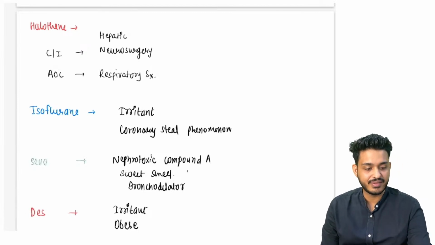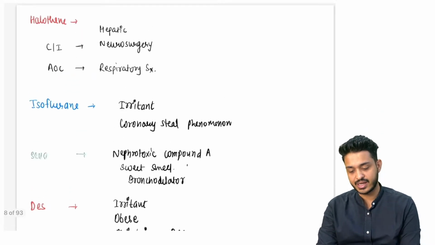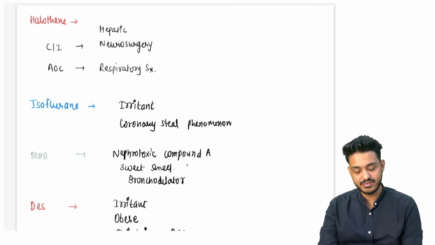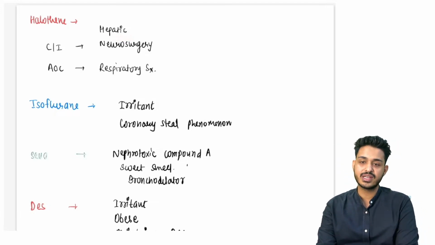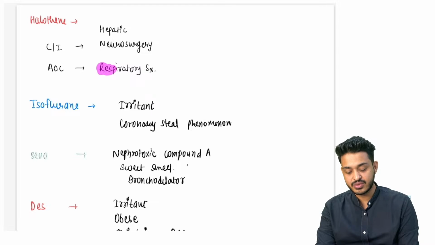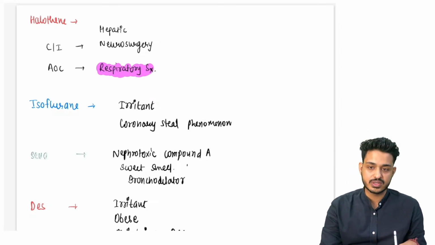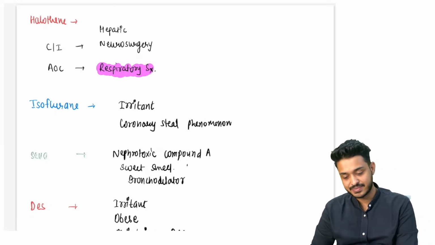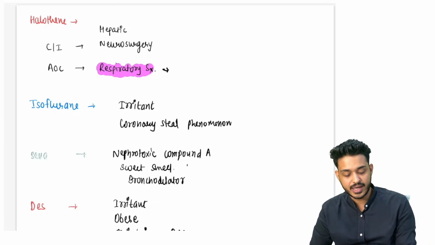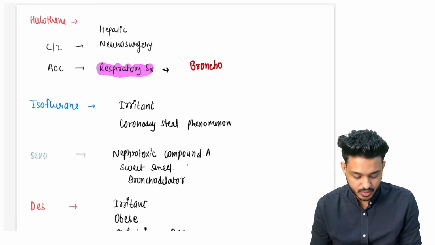First thing that is going to be halothane. Remember halothane, IV inhalation से start करते हैं. Halothane is going to be utilized for respiratory surgeries. It is going to be the agent of choice in respiratory surgery. देखो सिंपल जो क्वेश्चन पूछते हैं, we are going to focus on that. ये कहाँ पर दे रहे हैं हम लोग, respiratory में दे रहे हैं, because it is a good bronchodilator. इसकी खुशबू अच्छी होती है. It is a good bronchodilator, it is a good bronchodilator.